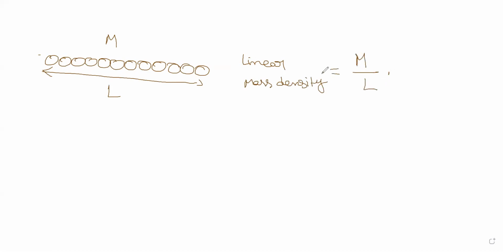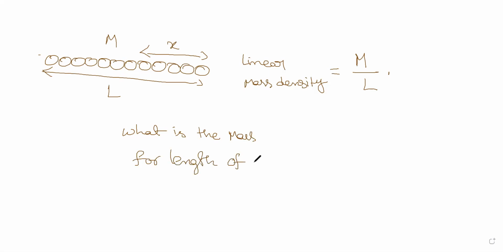How is it useful? Suppose I take a length X of the chain. What is the mass for a length of X?